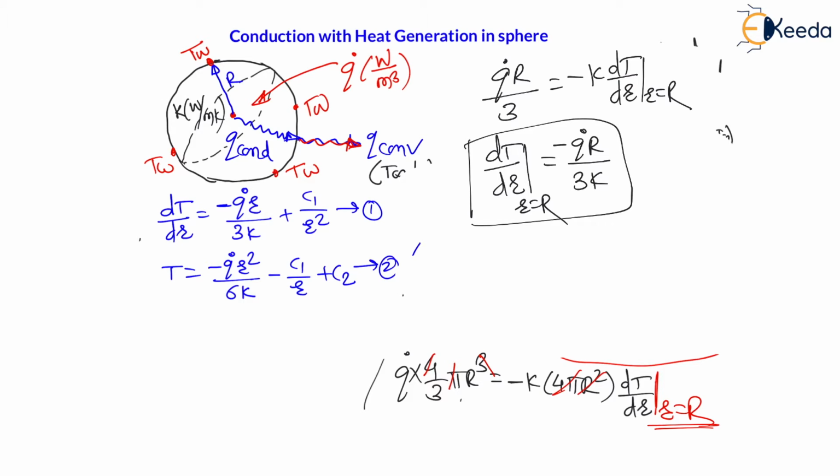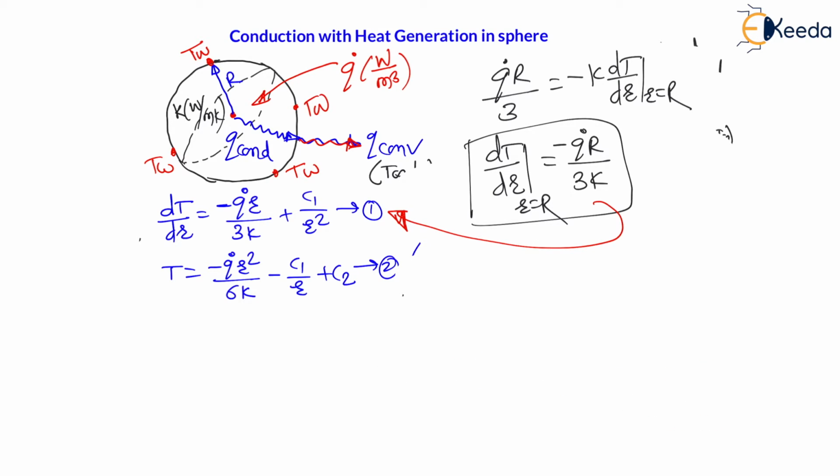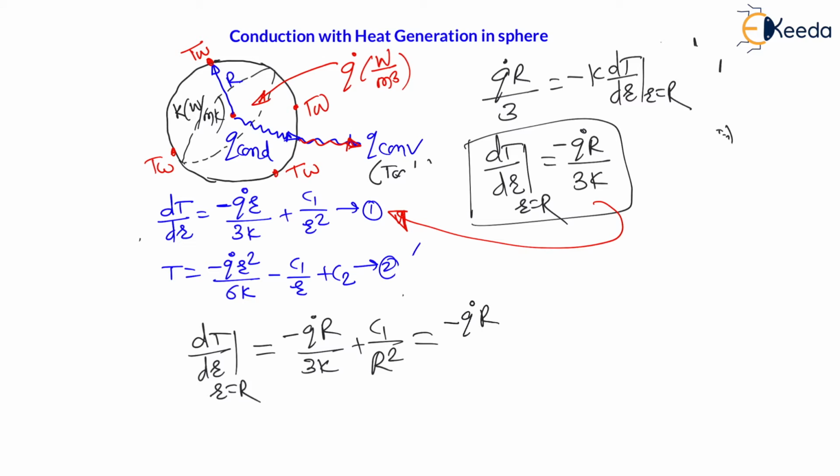Now, my dear students, let us compare this expression with equation number 1. Now we have expression number 1. Let us compare them. First expression, this dT by dr put at capital R. Whenever r is equal to capital R, this r will become capital R. Therefore, we have dT by dr whenever r is equal to capital R, that is on circumference, is equal to minus q dot R divided by 3k plus c1 divided by capital R square is equal to, and just now we have derived the expression, that is minus q dot R divided by 3k.